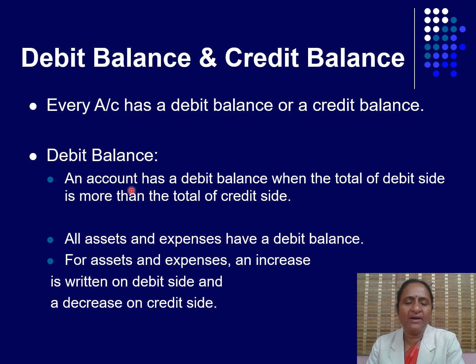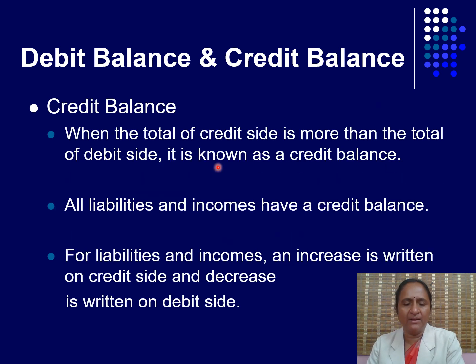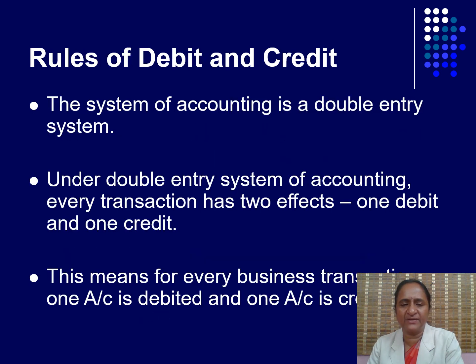Debit balance. An account has a debit balance when the total of the debit side is more than the total of the credit side. All assets and expenses have a debit balance. For assets and expenses, an increase is written on the debit side and a decrease on the credit side. Credit balance. When the total of the credit side is more than the total of the debit side, it is known as the credit balance. All liabilities and incomes have a credit balance. For liabilities and incomes, an increase is written on the credit side and a decrease is written on the debit side.